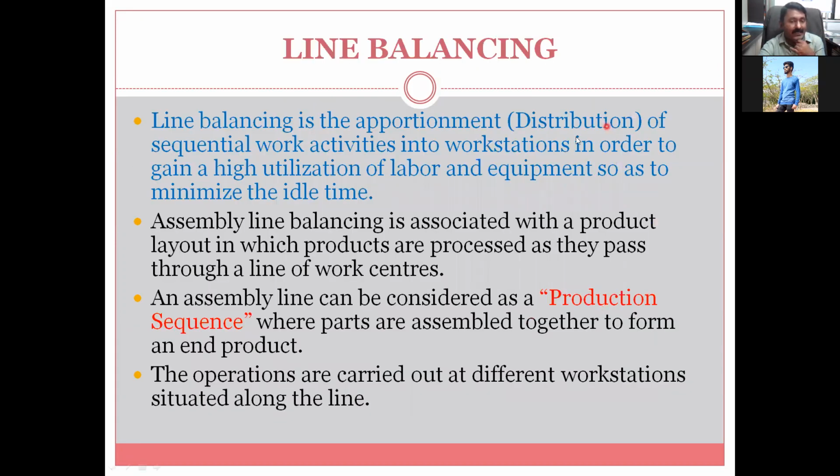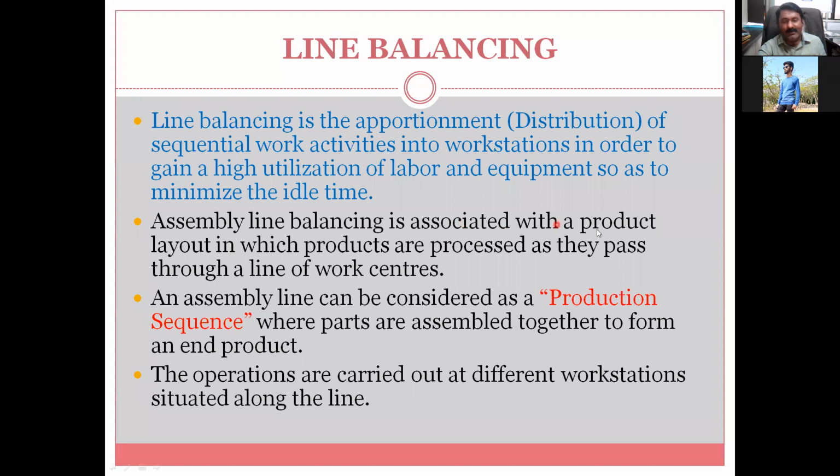So line balancing is distribution of sequential work activities into workstations in order to gain high utilization of labor and equipment. So man and machine, higher utilization of man and machine by proper distribution of sequential work. Sequence is very important: 1, 2, 3, 4, next. So as to minimize the idle time. No material should be idle. It should not be the case that a car is waiting at one workstation for 1 hour with no operation done on that semi-finished or 50% made car. It should not happen.